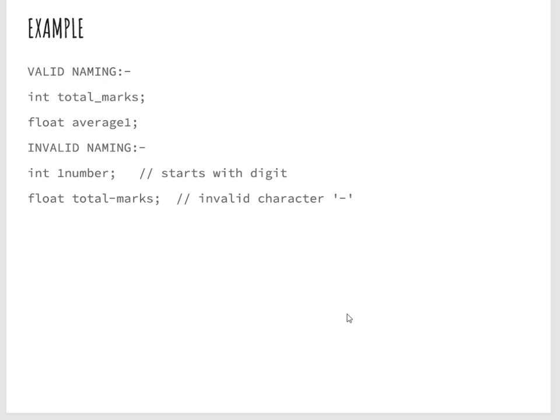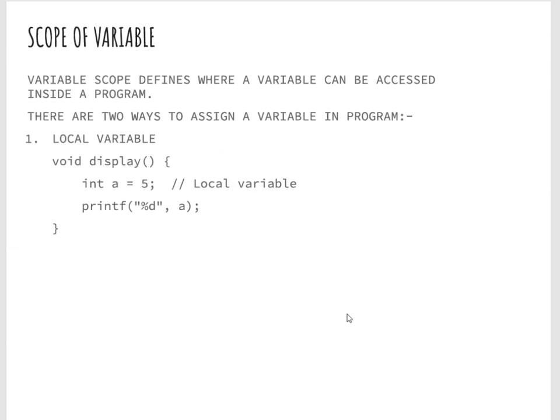Then here is an example for valid naming and invalid naming. total_marks is a valid naming. average1 is also a valid naming. But 1number is not a valid naming because it starts with a digit, and total-marks is not a valid naming because it has an invalid character, that is a dash rather than underscore. So it will not be valid when we name it.